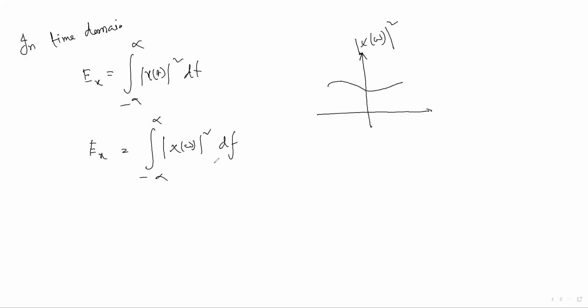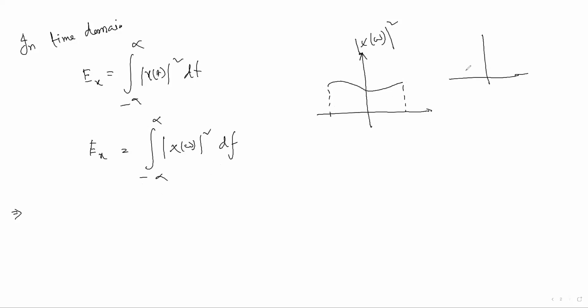And that's why, from this, another definition or concept you can write is that the total area under this curve is nothing but the total energy of the signal. Let me give another thing.